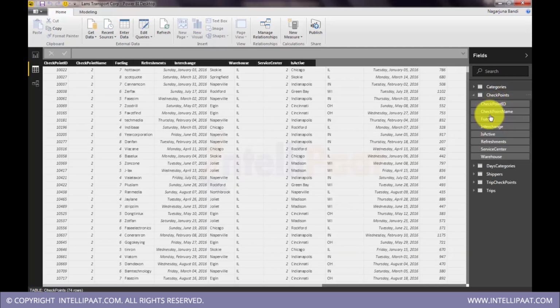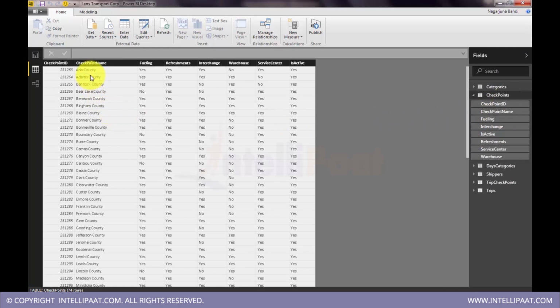So we got checkpoints. Checkpoints are the actual designated halts, where a vehicle is supposed to stop. These checkpoints have names and IDs, and flags with information like whether they have a fuel station, refreshments, whether it's an interchange point, whether they have a warehouse or service center, and whether the checkpoint is active at the moment or not. So this is checkpoint information.